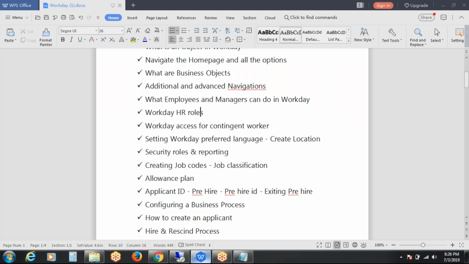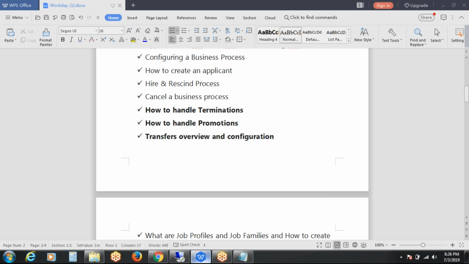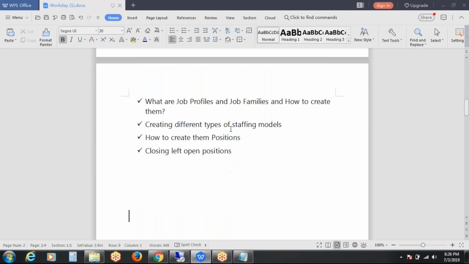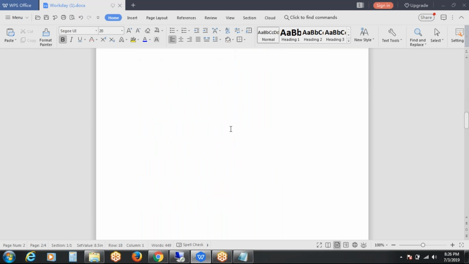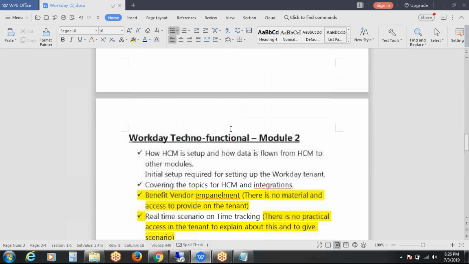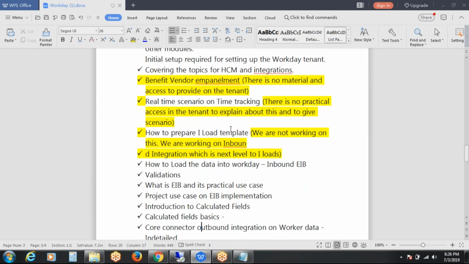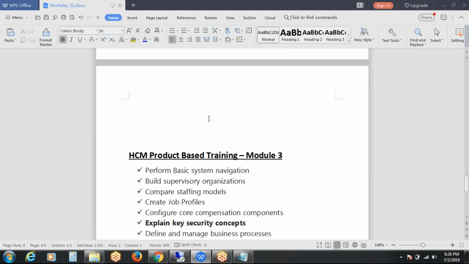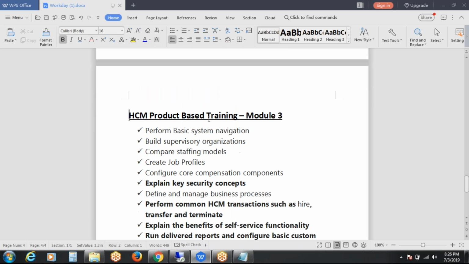What else is there to discuss? I'll explain how to handle terminations, promotions, transfers, overview and configurations. Apart from that, leave module 2, because this is completely related to the technical, and module 3, for self-service functionality.